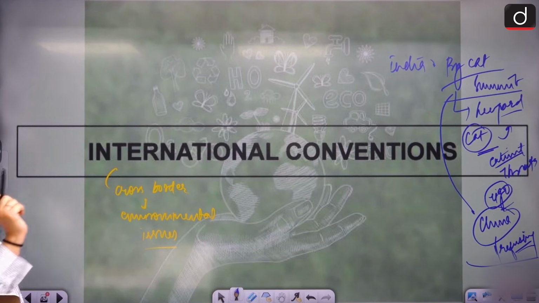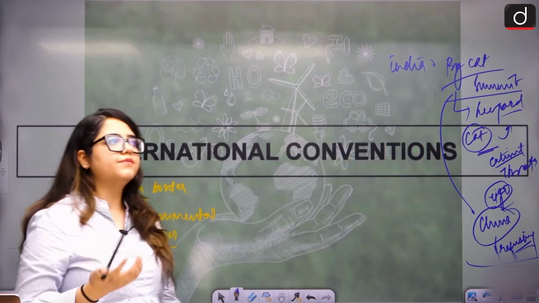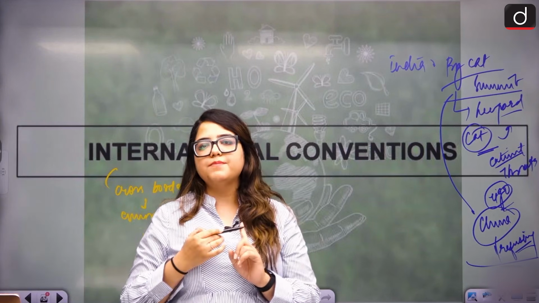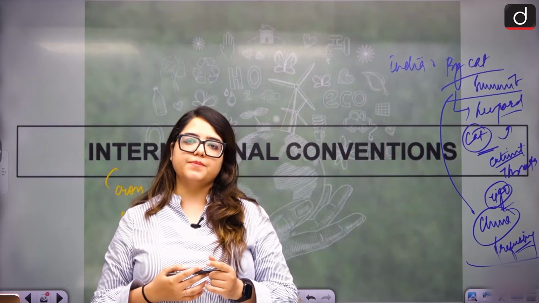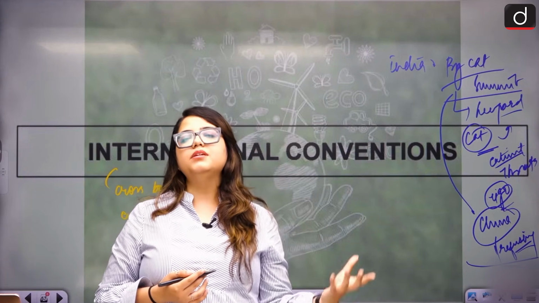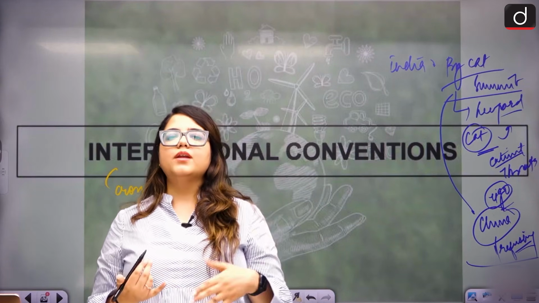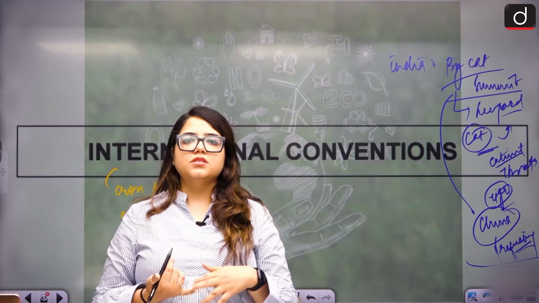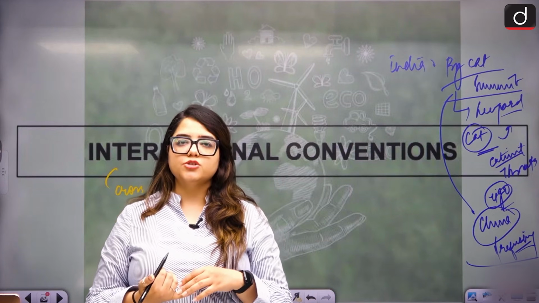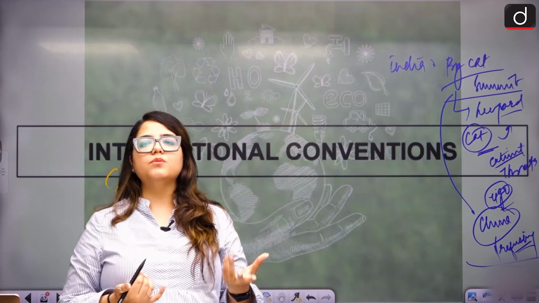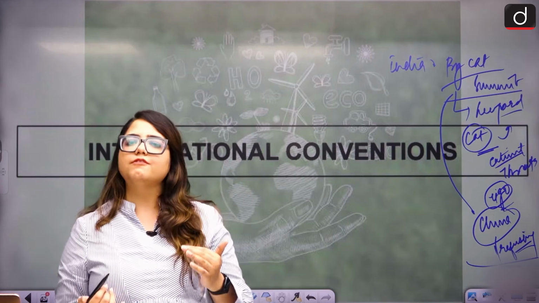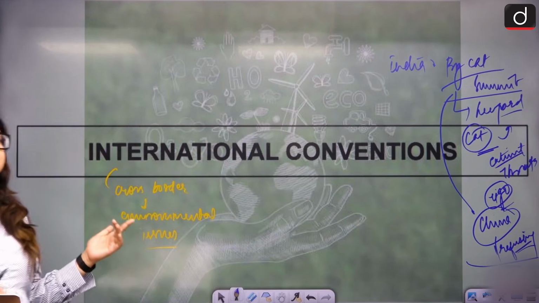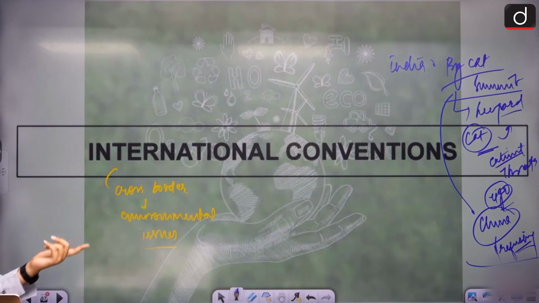Yeah. So we have conventions for different issues. For climate change we have separate ones, for wildlife protection we have separate ones, for particular bird species we have separate ones, right? Similarly, we have multiple bodies, like UNFCCC and IPCC, which work for climate change. So for the climate change framework we have separate bodies, and for other frameworks we have other bodies. One by one, we'll see all kinds of conventions signed by India and the structures working for them. Clear?